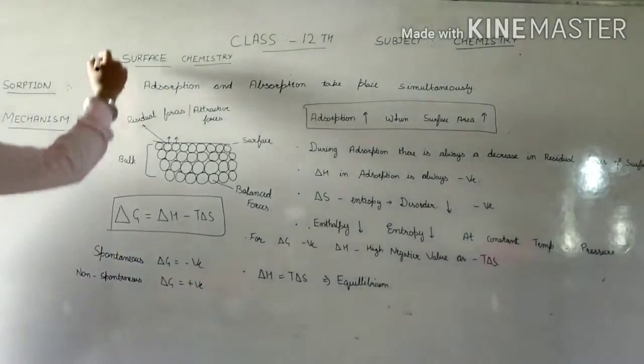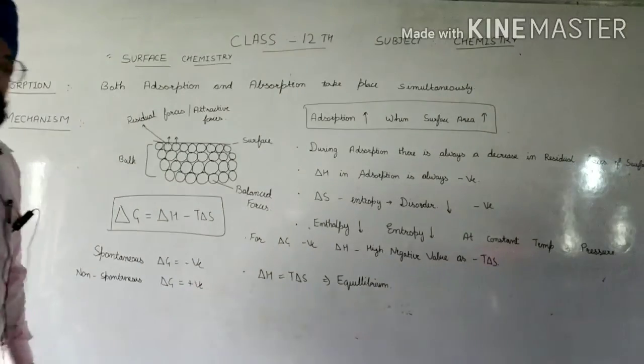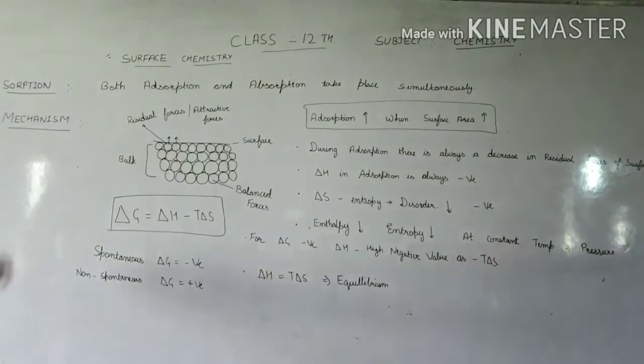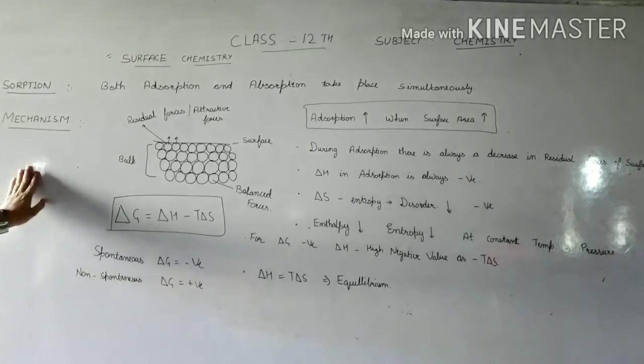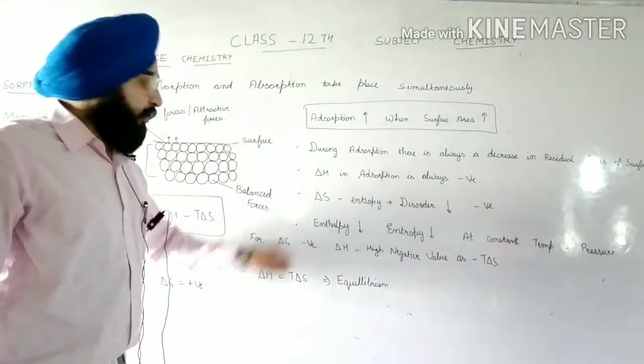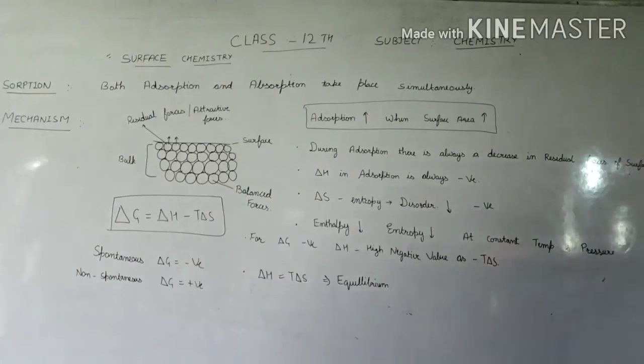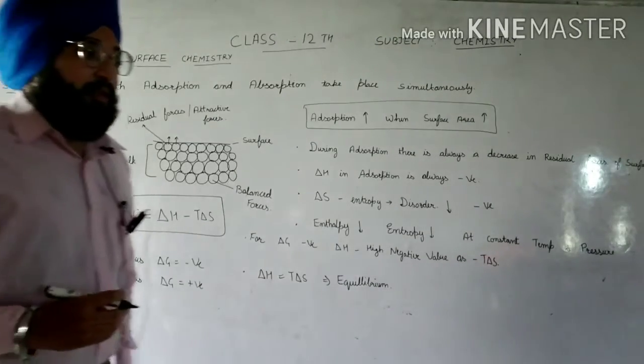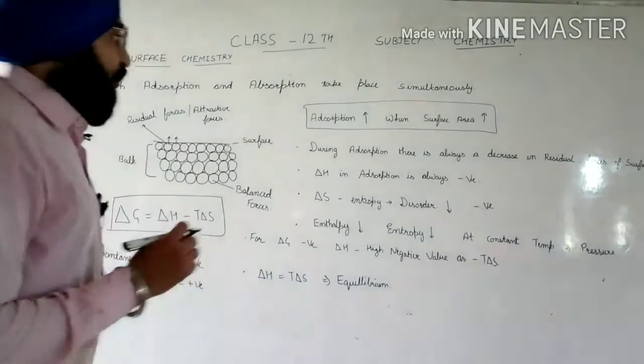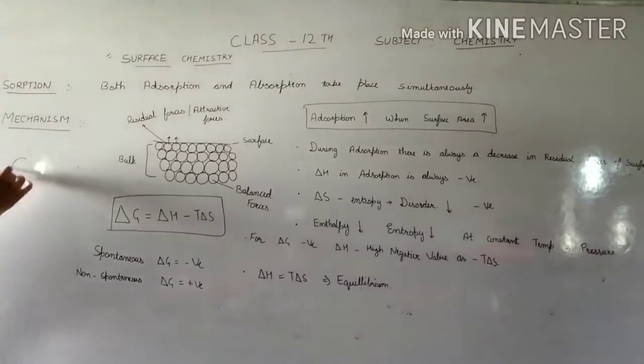As you know, we have done the first lecture on surface chemistry yesterday. So we have seen what is adsorption and what is absorption. The difference between adsorption and absorption is that adsorption is a surface phenomenon.